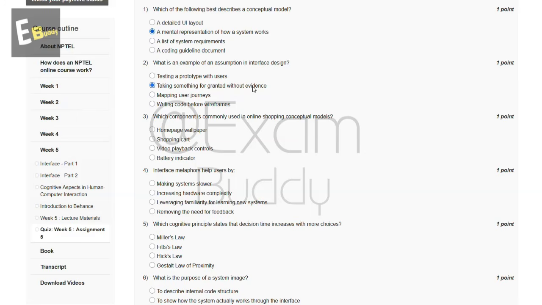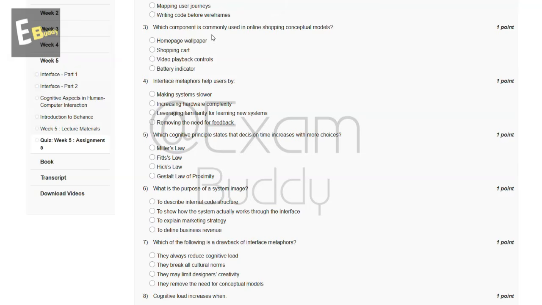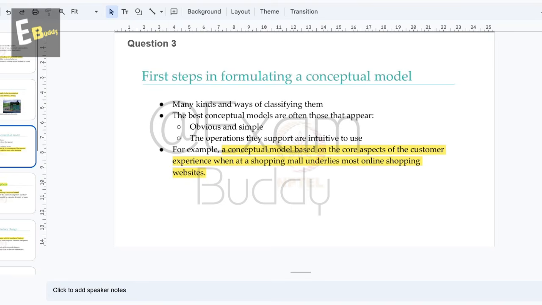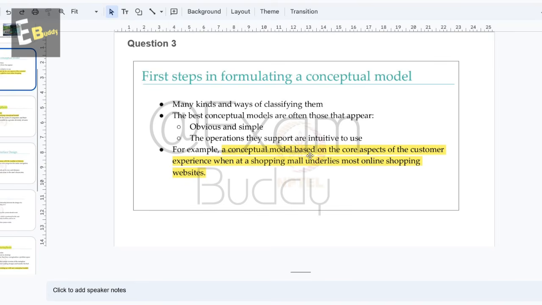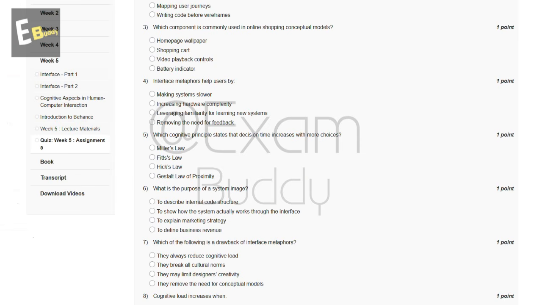And now let's go to our question number 3. Which component is commonly used in online shopping conceptual models? These are the options, and now let's check the explanation. In explanation, a conceptual model based on the core aspects of the customer experience when at a shopping mall underlies most online shopping websites. So the answer of our third question is B. Shopping carts.